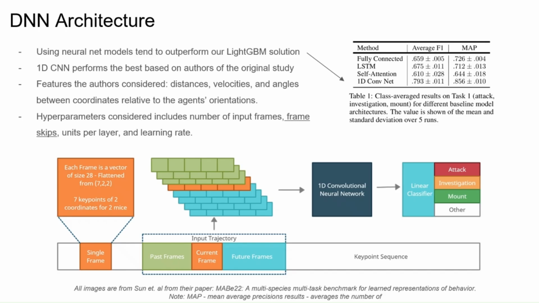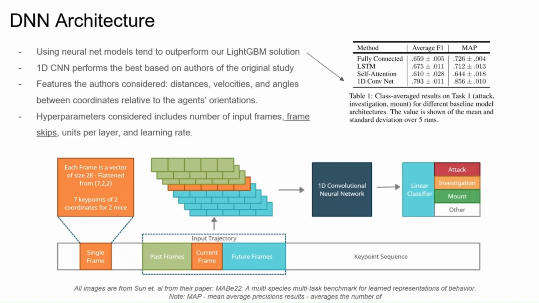As you can see, they tried different neural network structures, and their best resulting one was a 1D convolutional network with an average F1 of 0.79 with variance of 0.01. That's very high. That's almost twice what we could achieve. And some of the features they discussed incorporating were distances, velocities, and angles between coordinates, depending on where an agent is and where they're looking. These are some of the things we're already doing with our LightGBM implementation.